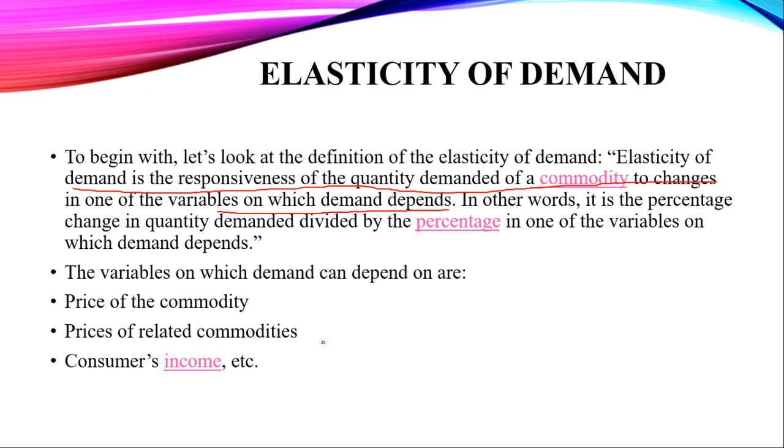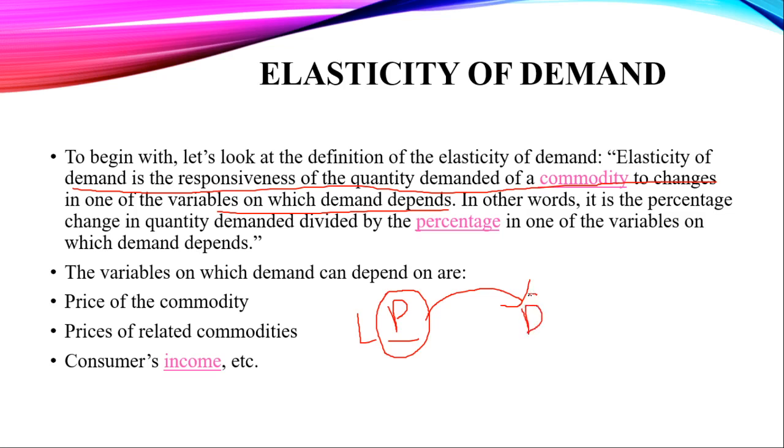So whatever changes occur in the price of a commodity result in some changes in our demand too.